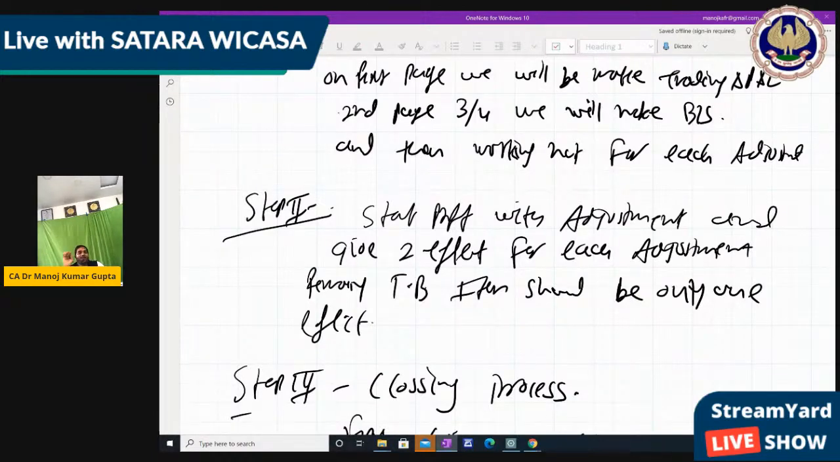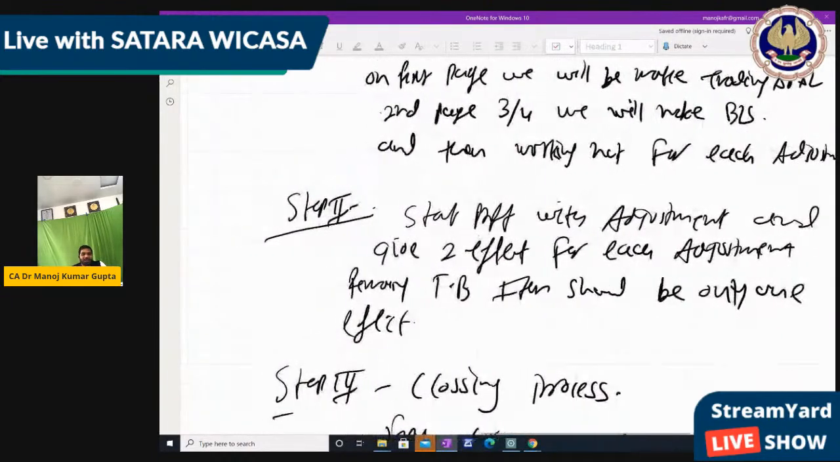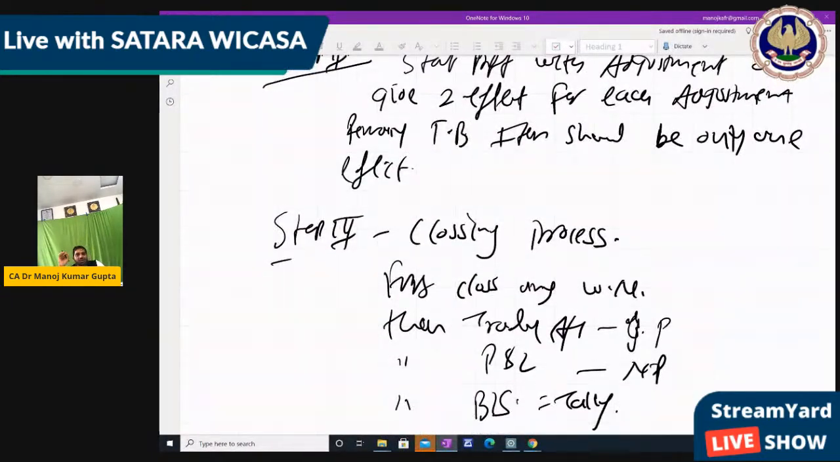Then after that comes the closing procedure, that is, when all questions are done, we definitely close the accounts. So first we close the trading account, then we close the P&L account, and then we close the balance sheet. The balance sheet must be tallied. The trading account gross profit will transfer to the P&L account, and the P&L account net profit will transfer to the balance sheet, added to the capital because it's a proprietor account, and then we close the closing capital, and then we close the balance sheet. It must be done, right?